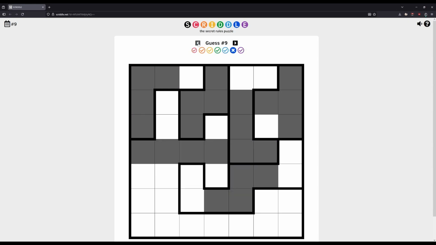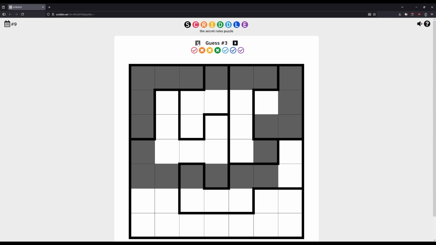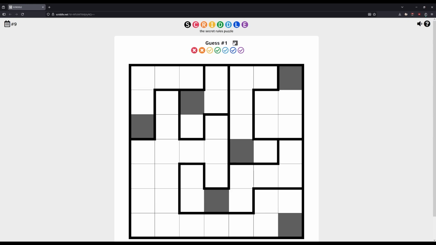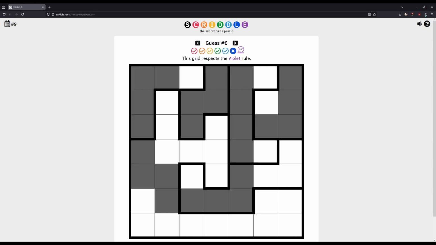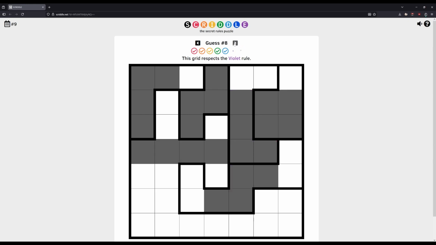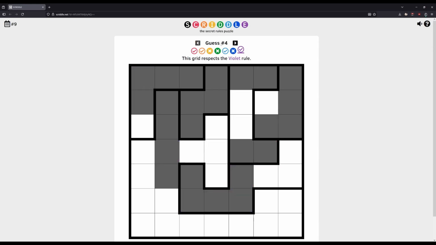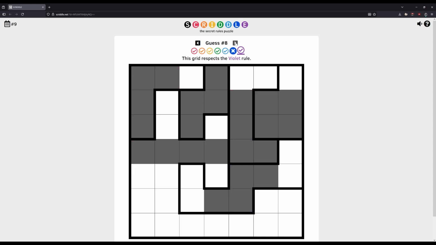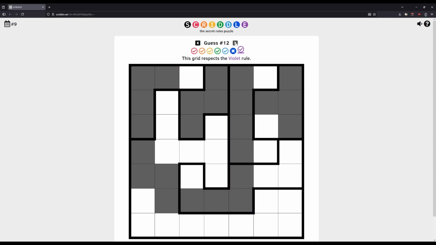Which is why this is not a bug. Where is it? Where's guess 6? Was it here? No? 7? If you remember earlier on, I was like, oh, this is a bug, because this L shape is not highlighted. But it's not a bug. It's because it's not touching, I think. Which is a very strange variation of the rule.